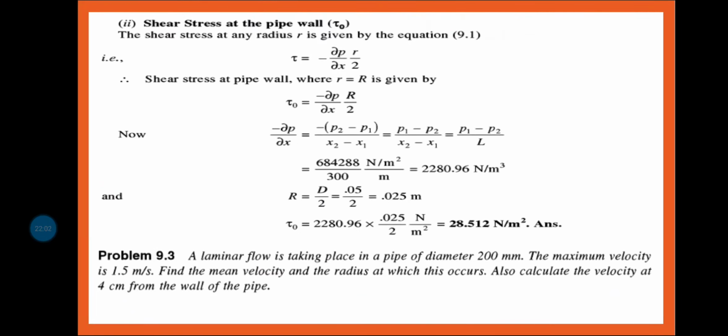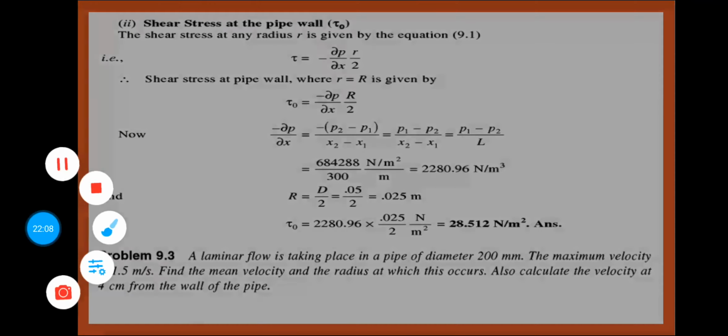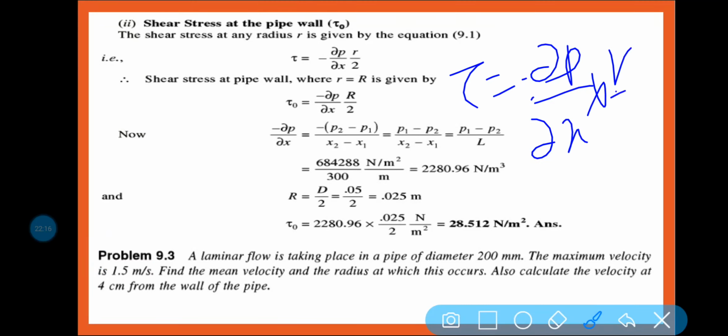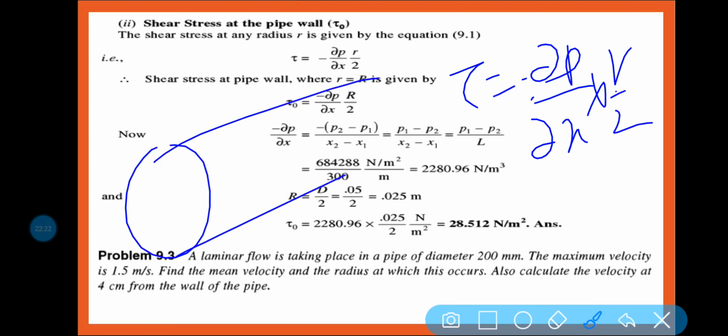Clear? Now, shear stress at the pipe wall. What is the shear stress at the pipe wall? We know this formula, tau is equal to minus del P by del X into R by 2. So at the pipe wall r is equal to R, because if this is your pipe and this is the axis line, then r is calculated from the center point.